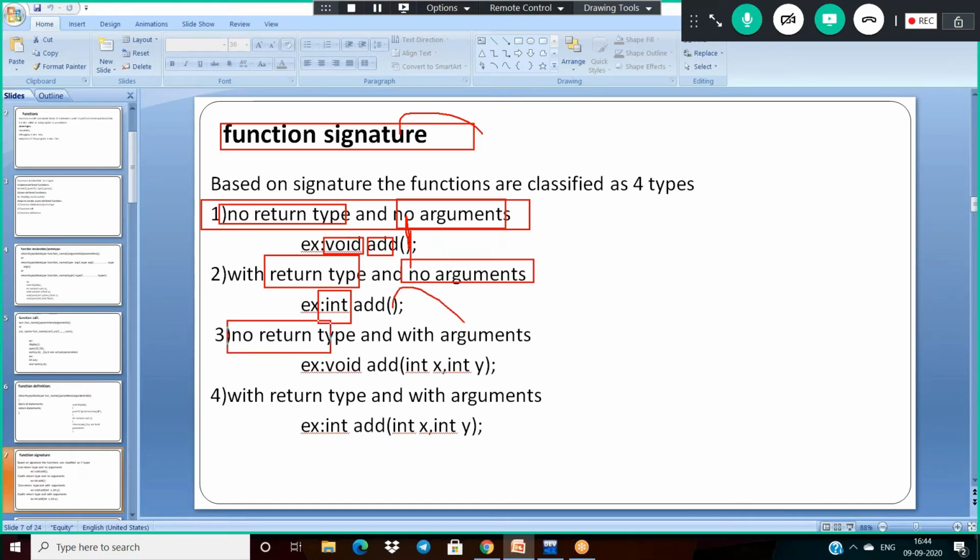Third: no return type, void, and with argument. Yes, I am using these arguments. And last: with the return type and with argument, with the return type int and with argument int. So in this way, based on the signature, we are classified.